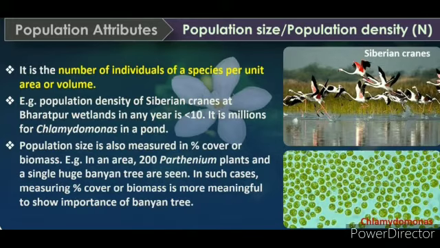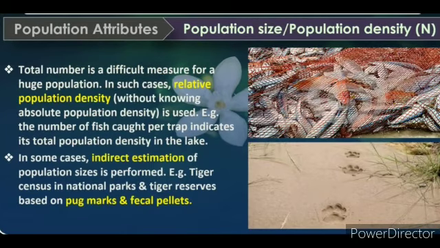Example: in an area, 200 Parthenium plants and one huge banyan tree are seen. In such cases, measuring percentage cover or biomass is more meaningful to show the importance of the banyan tree. The number is less but the biomass is more. Here there are 200 Parthenium plants, but the banyan plant is taking more, showing more importance. Total number is a difficult measure for a huge population.